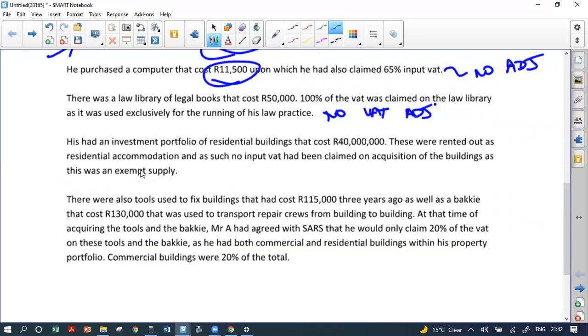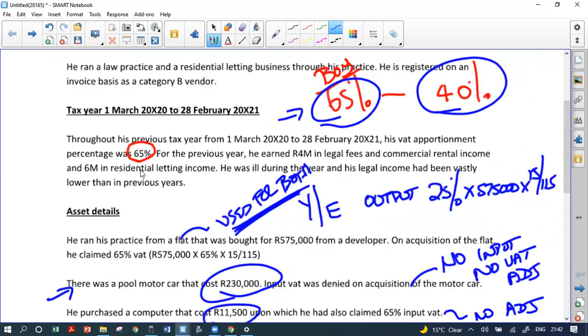It says he has an investment portfolio of residential buildings that cost 40 million Rand. These were rented out as residential accommodation and no input VAT has been claimed. Again, no VAT adjustment. Why? Because this is all residential. We only do a partial change in use for where something's used for both.